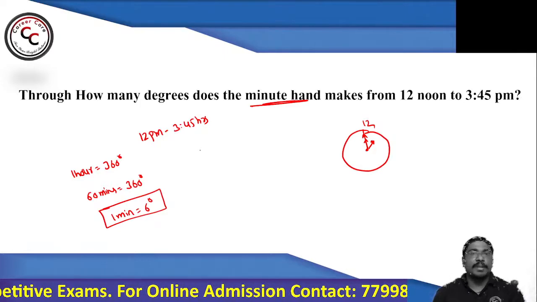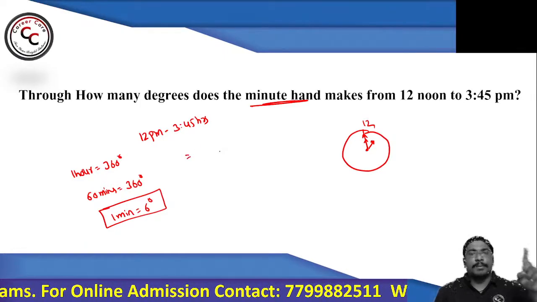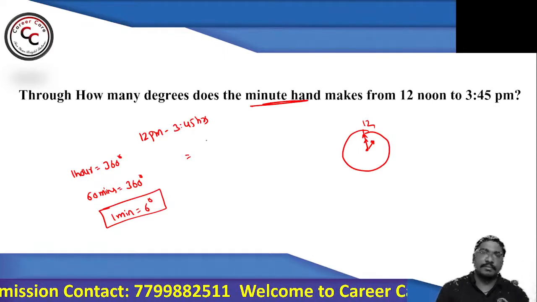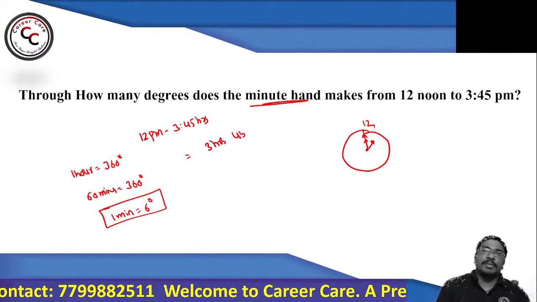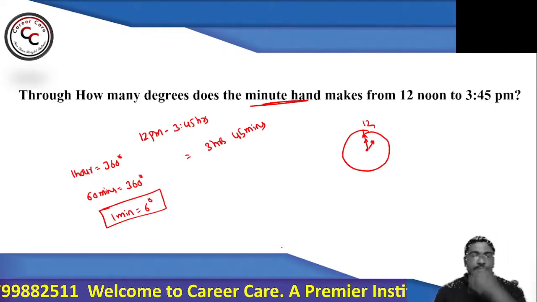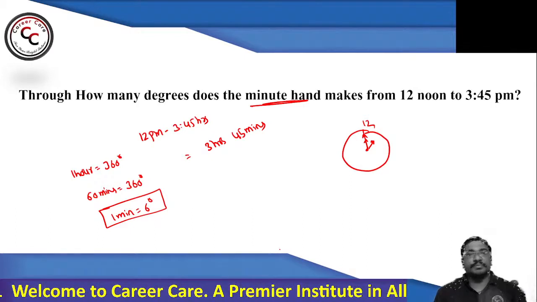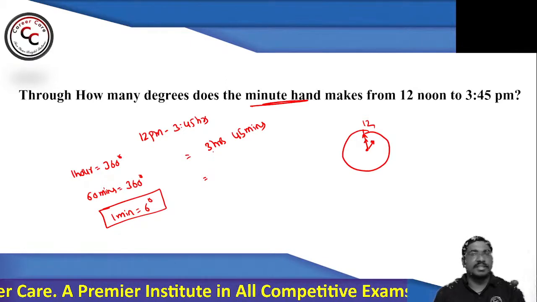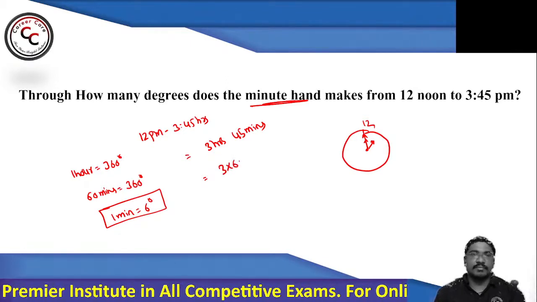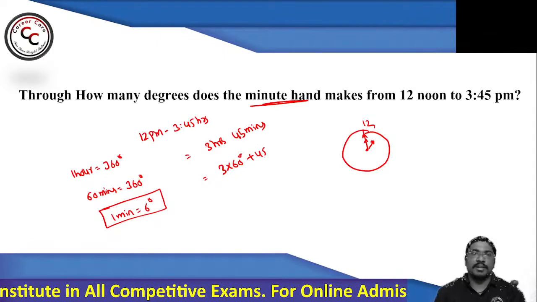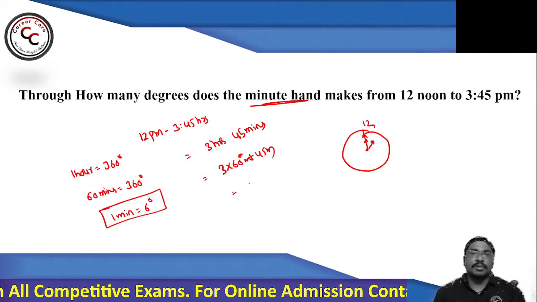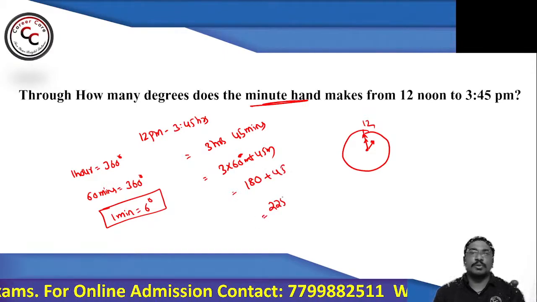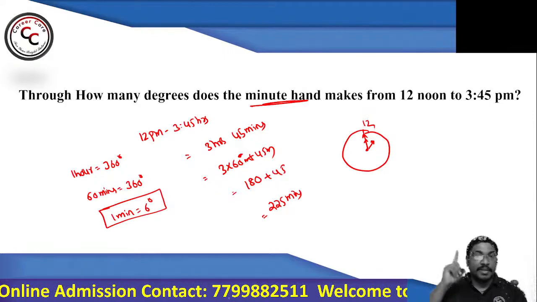Now here, from 12 p.m. to 3:45. So 12 p.m. to 1 p.m., 1 p.m. to 2 p.m., 2 p.m. to 3 p.m. So 3 hours, and then 45 minutes. Simple. So try to convert everything into minutes. 1 hour consists of 60 minutes. 3 hours means 3 into 60, which is 180, plus 45, which is nothing but 225 minutes.